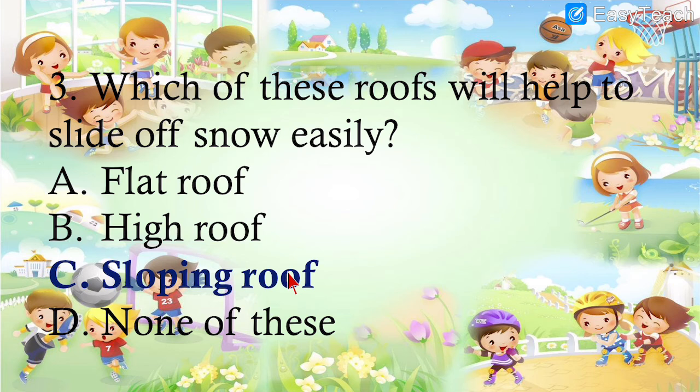Sloping roof is a slanting roof used on mountain regions so that the water or the snow will slide off easily. Flat roof, high roof, sloping roof, or none of these. So here option number C is the correct option, which I have marked, and it is also highlighted. Sloping roof is the roof which will help to slide off the snow.